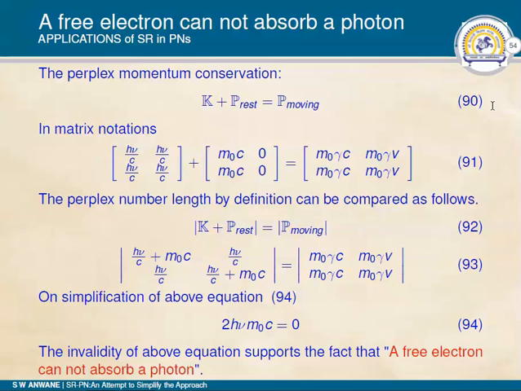Here h is Planck's constant having a non-zero value. We have considered radiation having some non-zero value of nu. m0 is the rest mass of the electron, which is non-zero. c is the velocity of light. So this quantity can never be zero, which means that the hypothesis that we have considered must be wrong, and we should conclude that a free electron cannot absorb a photon.